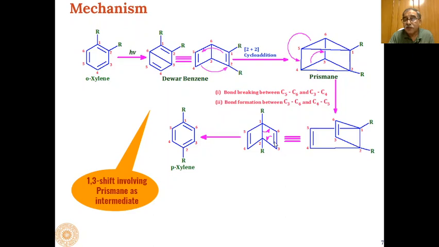Then the carbon-carbon double bond at 3 and 6 is shifted to 2 and 3. So 2 and 3 now will have a carbon-carbon double bond, and 4 and 5 already has a carbon-carbon double bond. So this is how ortho-xylene is converted into para-xylene through prismanes as the intermediates.